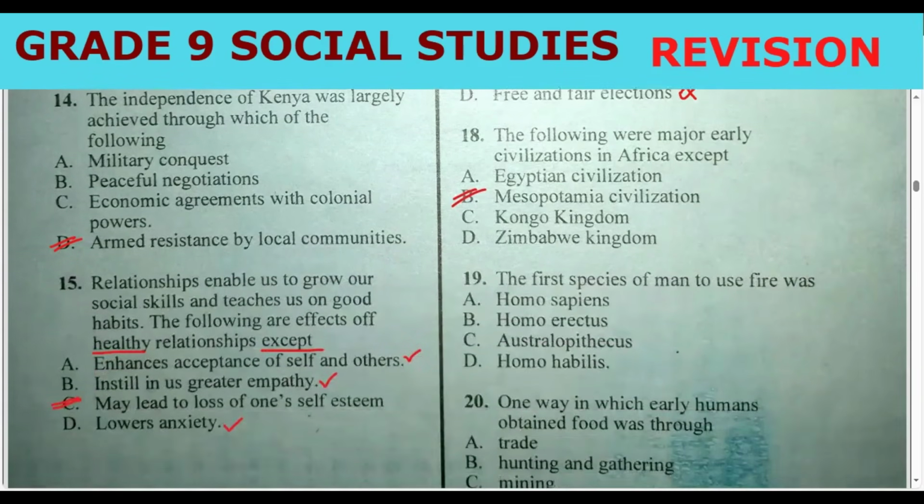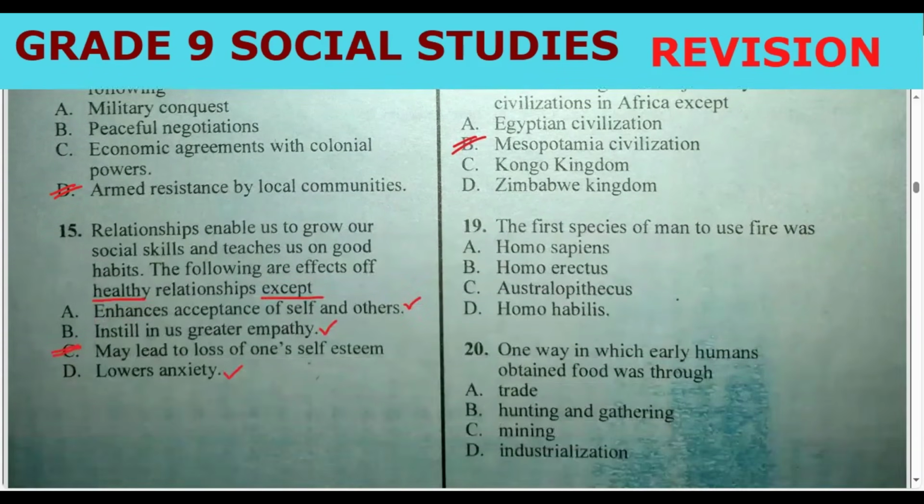Question number 19, and the last question will be number 20. The first species of man to use fire was, remember, the first hominid to discover fire. They discovered and then they used it.